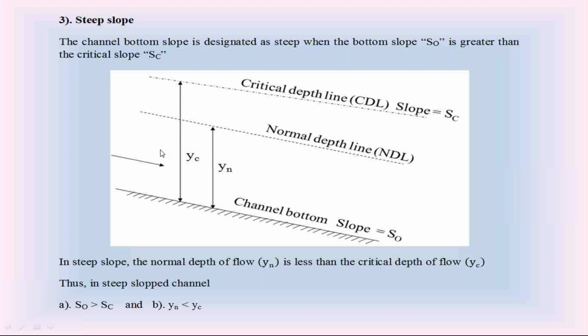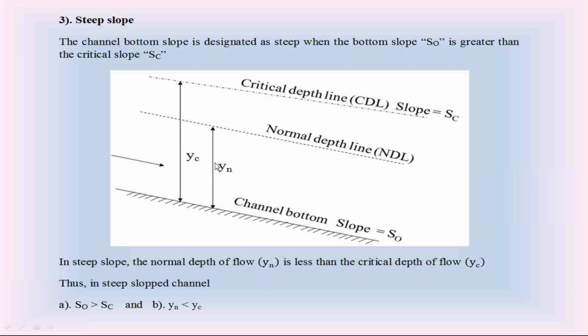Check this carefully: in the steep slope, the normal depth is less than the critical depth Yc.